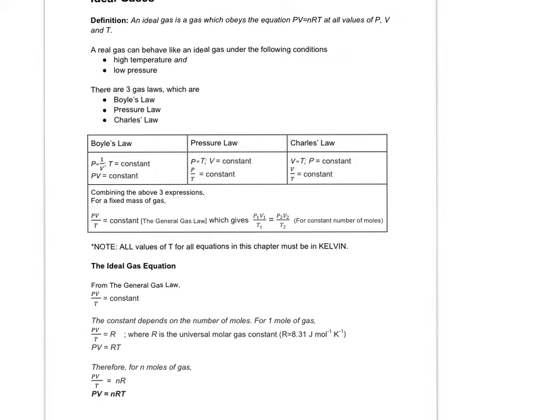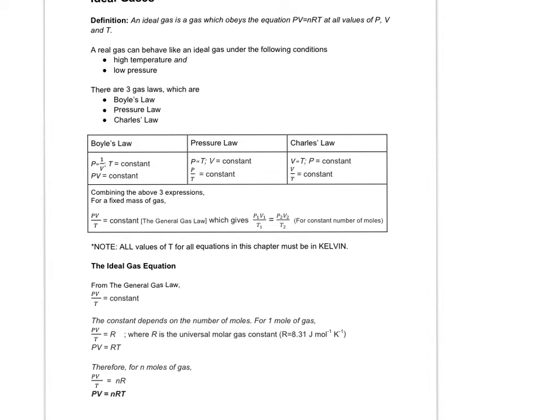So then if you were to use n moles of gas, then the constant is no longer 8.31, it is n times 8.31. For example, if you have 2 moles of gas in your container, then the value of PV over T is always equal to 2 times 8.31. But if you have 5 moles of gas, then the value of PV over T always gives you 5 times 8.31. So that is how we got our next equation, which is PV equals nRT.